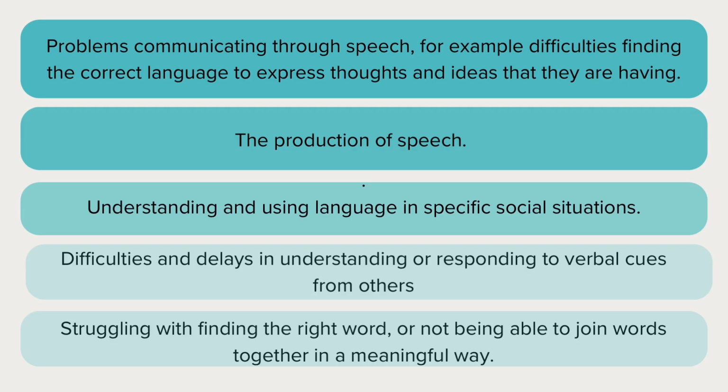Children with communication and interaction needs may also find social situations challenging. They may struggle to interpret facial expressions, body language, tone of voice, or the unwritten social rules that many people naturally understand. This can lead to difficulties making and maintaining friendships, taking turns in conversations, or recognizing how others are feeling.